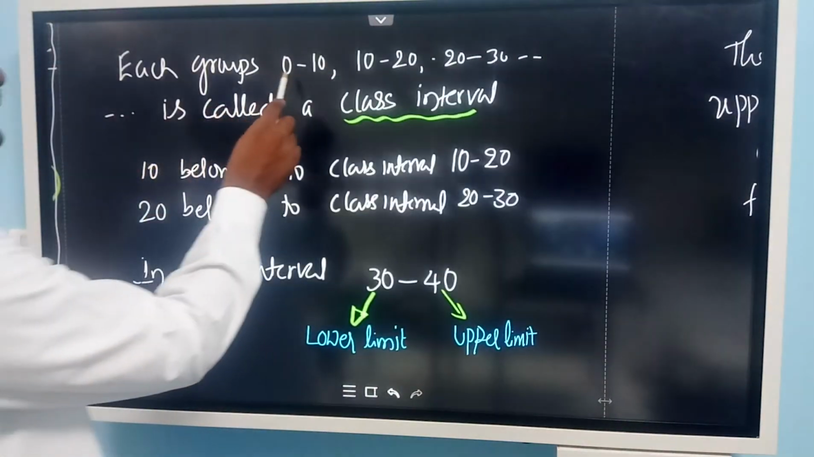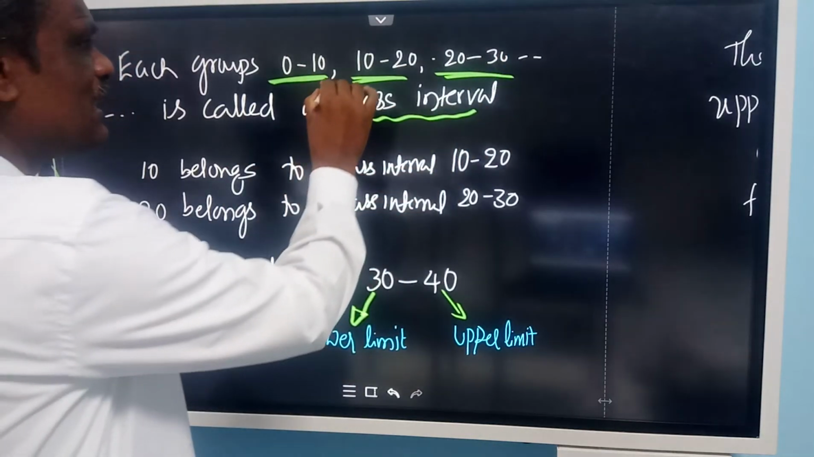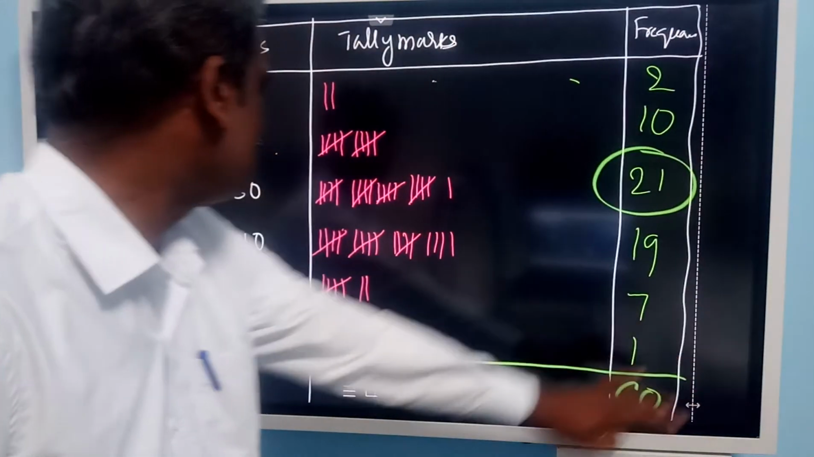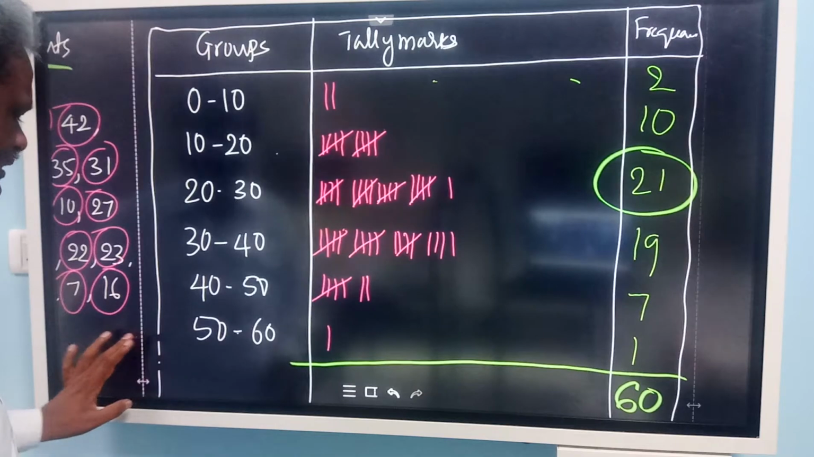So now each group, see 0 to 10, 10 to 20, 20 to 30, such groups we made now, is called a class interval. Remember the word, these groups are called class intervals. We made this as class intervals.